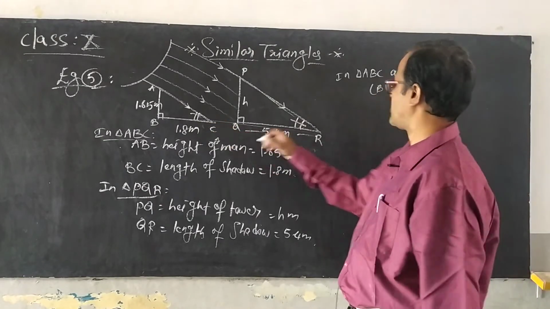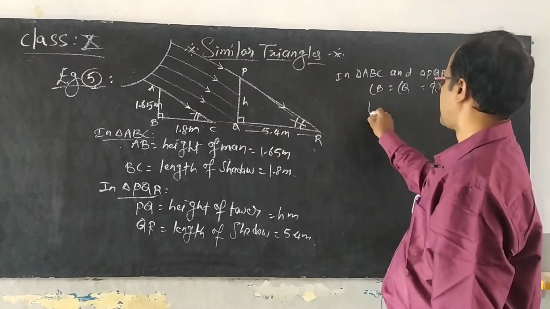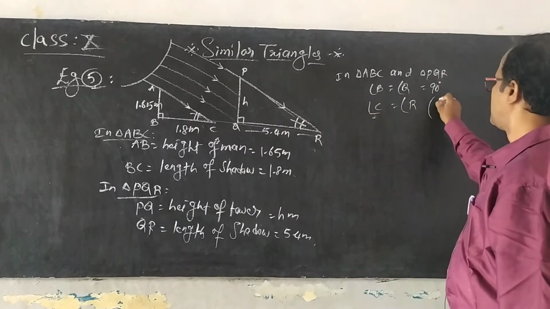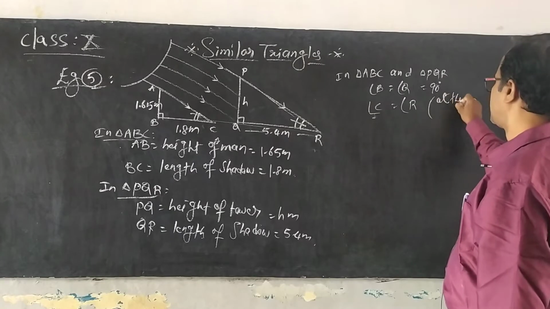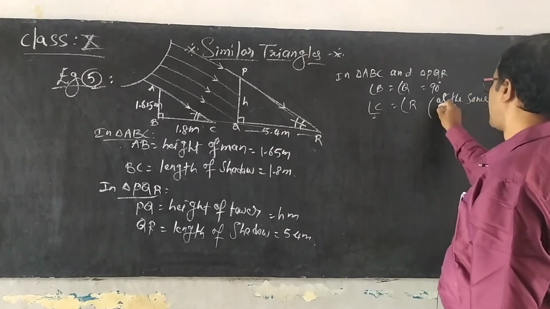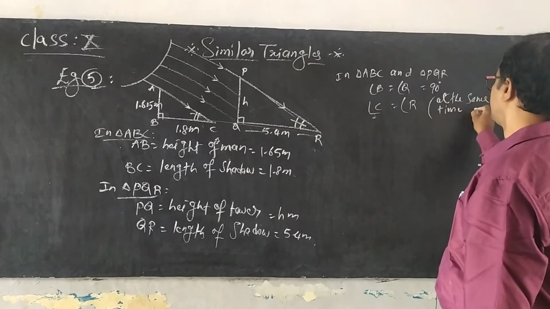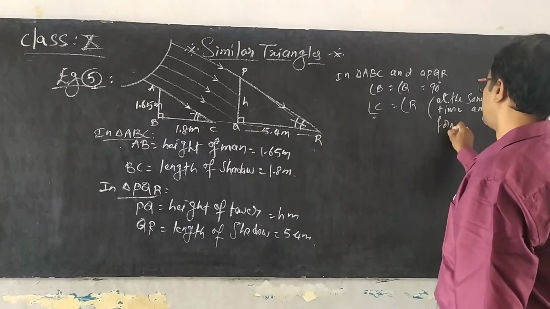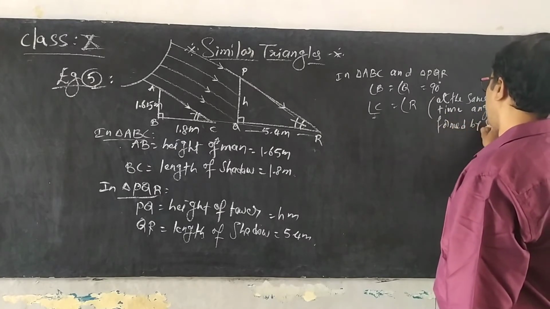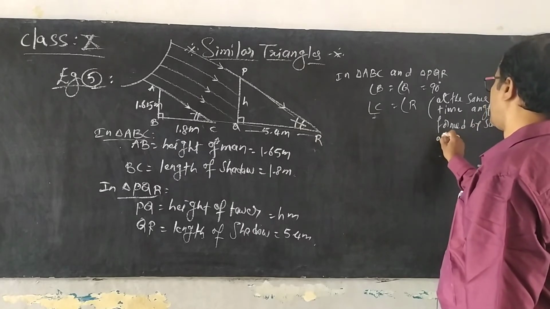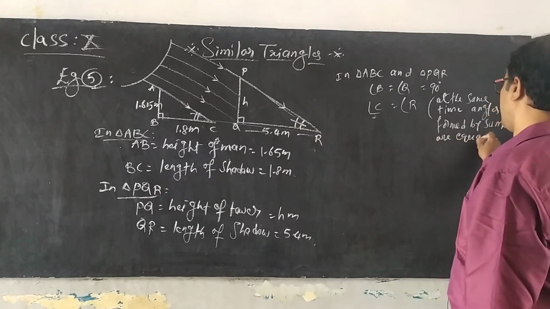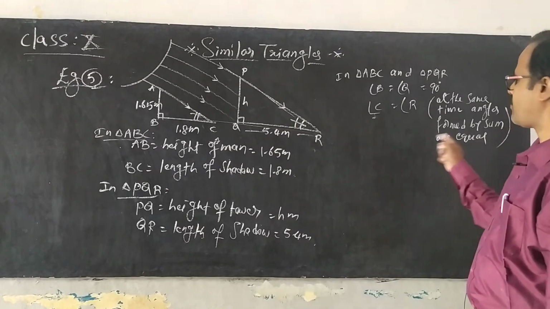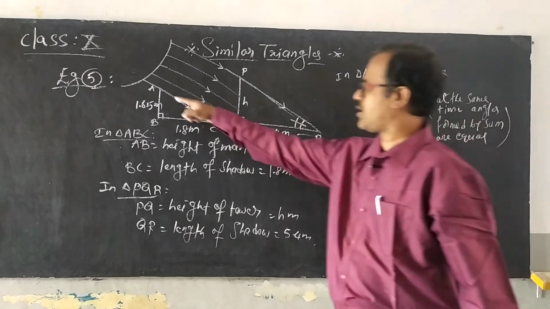Now these two angles, what are they? Angle C is equal to angle R, because at the same time, angles formed by the sun are equal, as they are parallel lines.